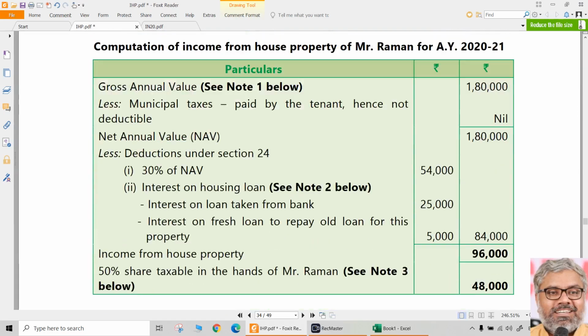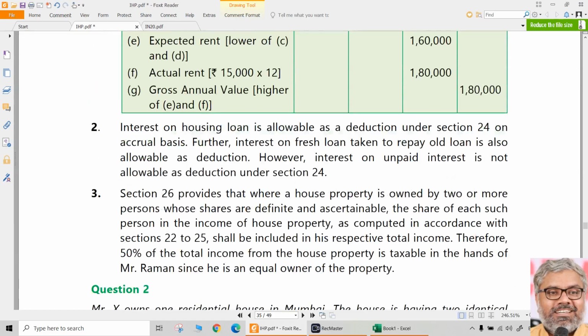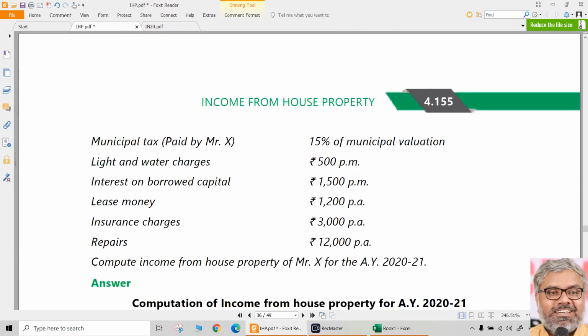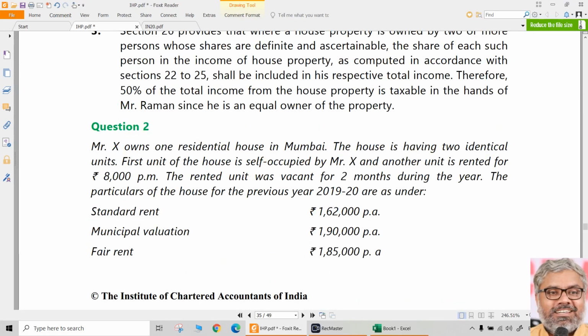And let us solve some of the questions which are straightforward. The first question was anyway a co-ownership question, so we'll solve it in the next session. Now let us look at other questions which can be solved normally.